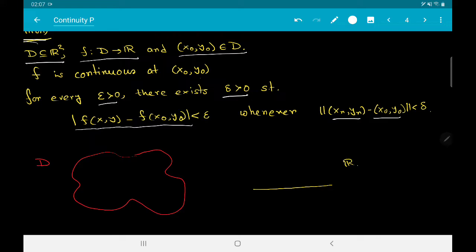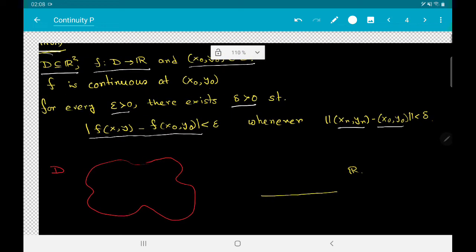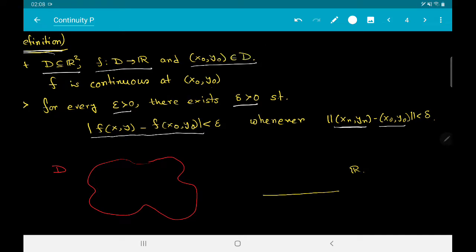You have to be a bit careful with this kind of notation. Here the distance between the two points that I have mentioned is actually calculated inside R2. So whatever is going on here is happening inside R2, so we must use the norm here. Now f is a real valued function, so the difference between f(x, y) and f(x0, y0) is happening inside R. So here we have to use the modulus.